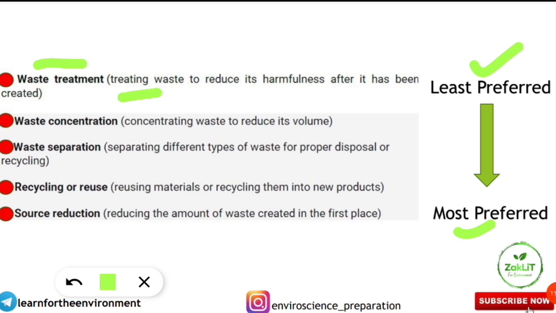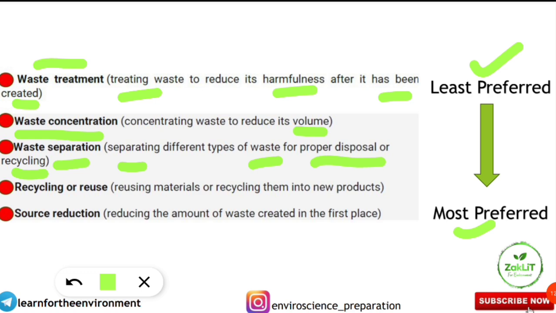So treating waste to reduce its harmfulness after it has been created. The second preferred one from the waste treatment is the waste concentration, that is, concentrating waste to reduce its volume. We have to reduce the volume of the waste, that is called waste concentration. Next is waste separation. We can prefer waste separation from the waste concentration. That means separating different types of waste for proper disposal or recycling.